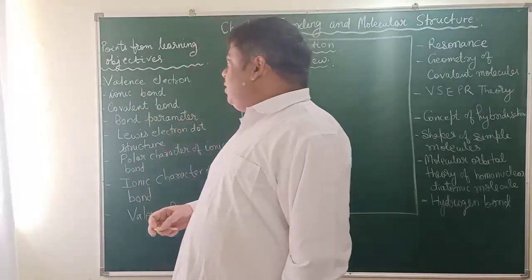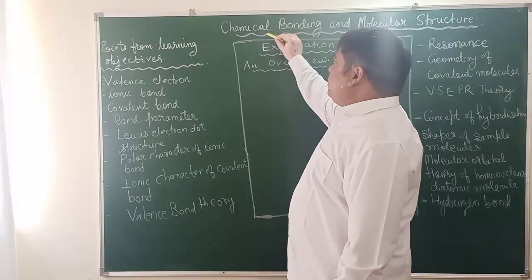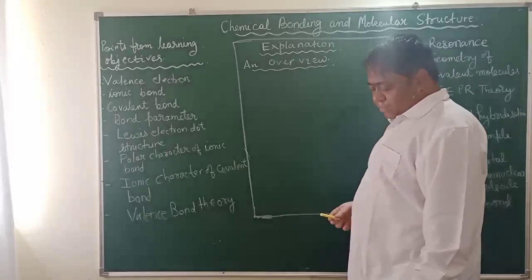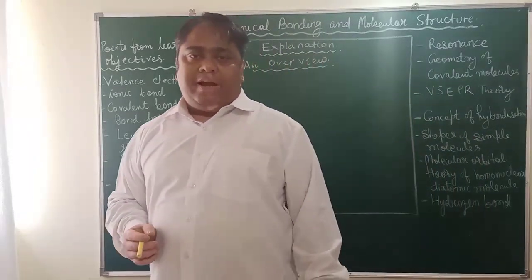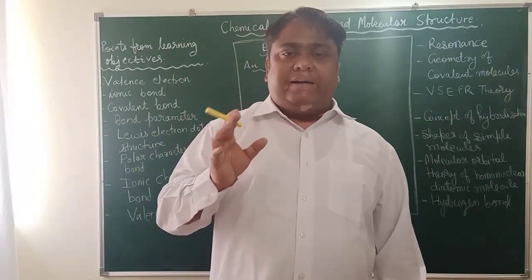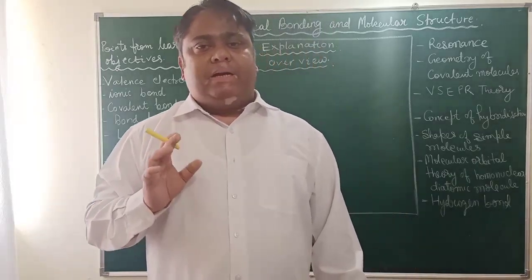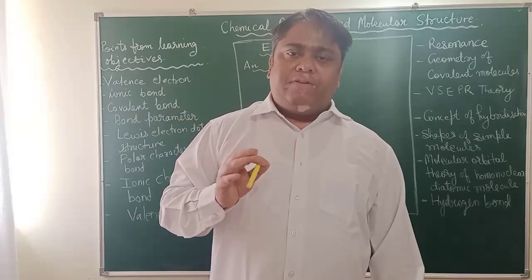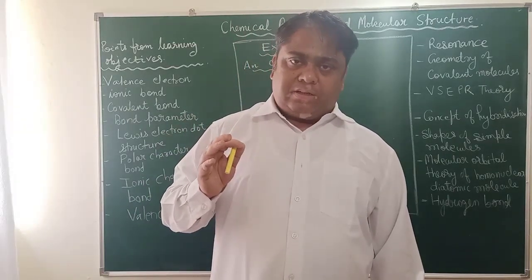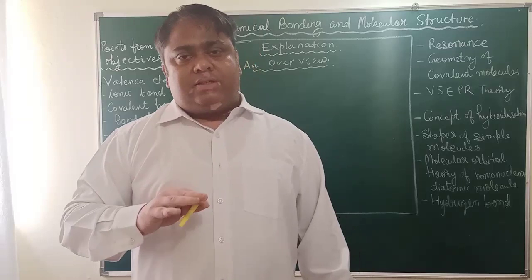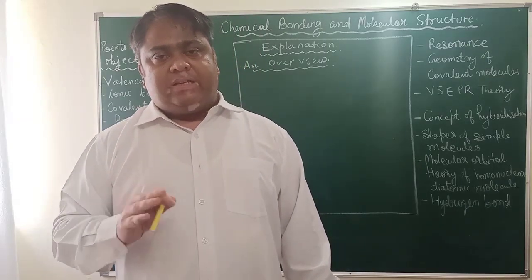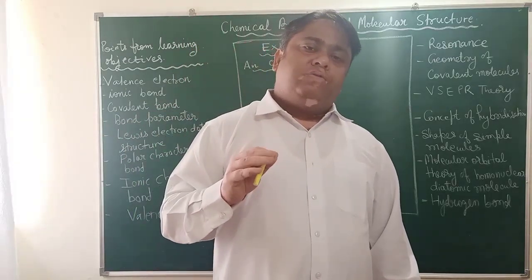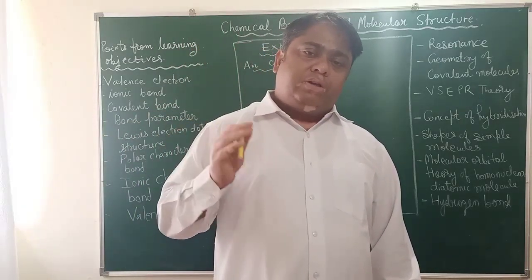So what is a chemical bond? Chemical bond is the force of attraction between any two chemical species. Next is molecular structure. As we know, matter is made up of atoms. An atom is the building block of matter. Every matter has certain structure, and the structures may be same or different. Now why are the structures same or different? Because of a certain pattern of the arrangement of the atoms and the molecules.